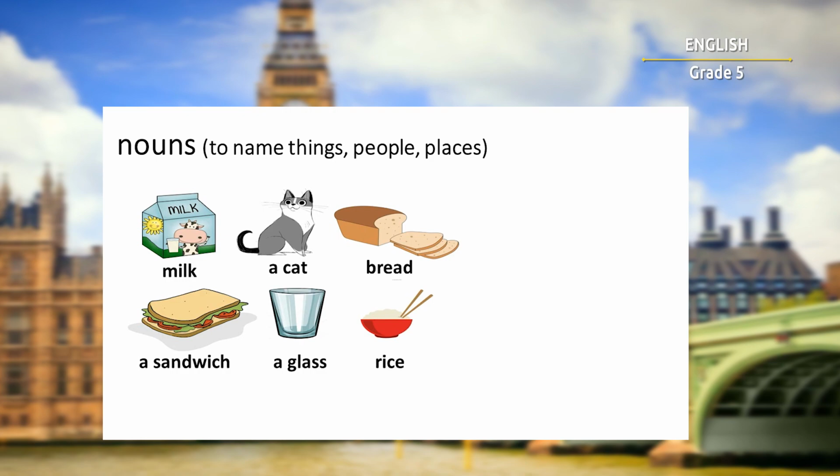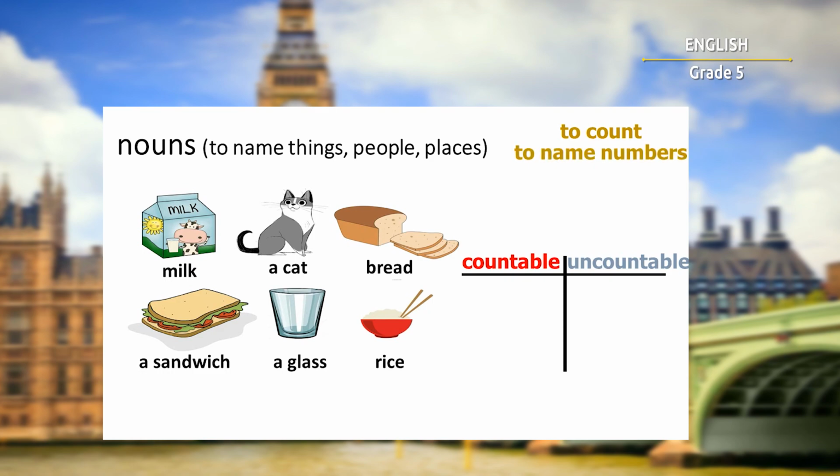These words are called nouns to name things, people, and places. As you remember, there are 2 types of nouns, countable and uncountable. Now, if you don't know what that means, these words come from the verb to count, which basically means the name of the numbers, like 1, 2, 3, and so on. Also, this un means not.